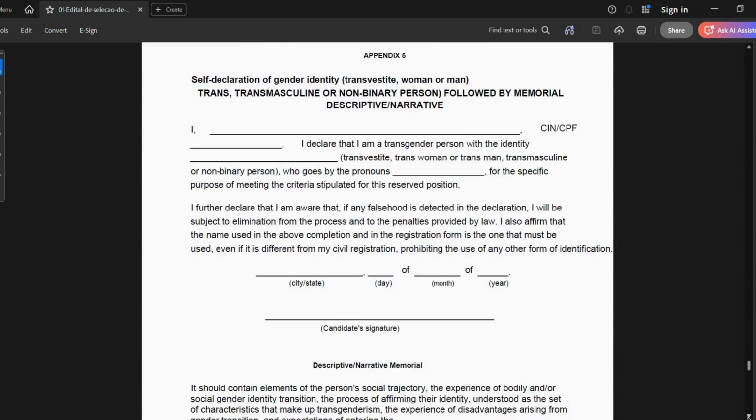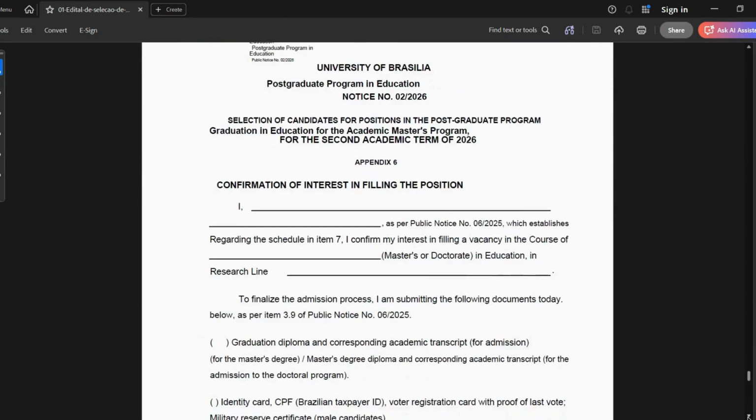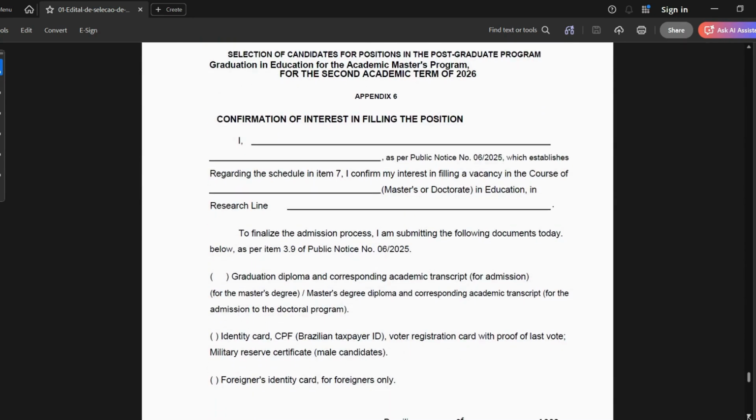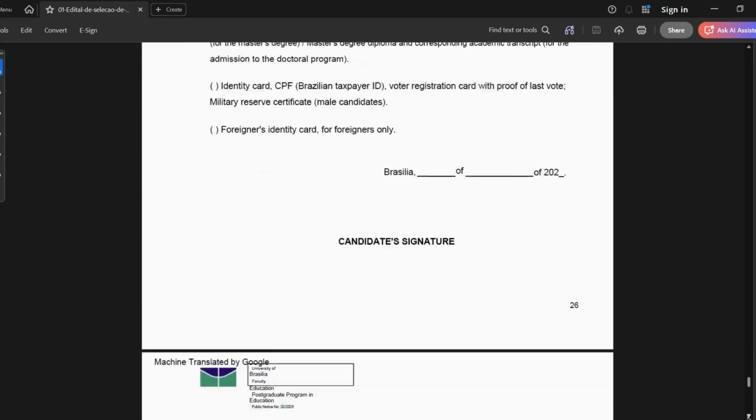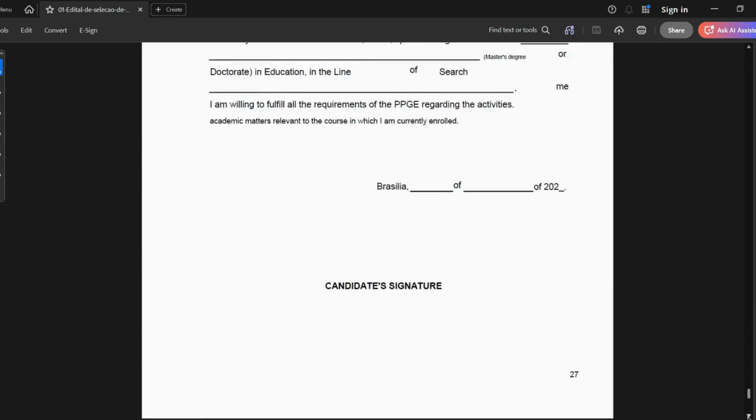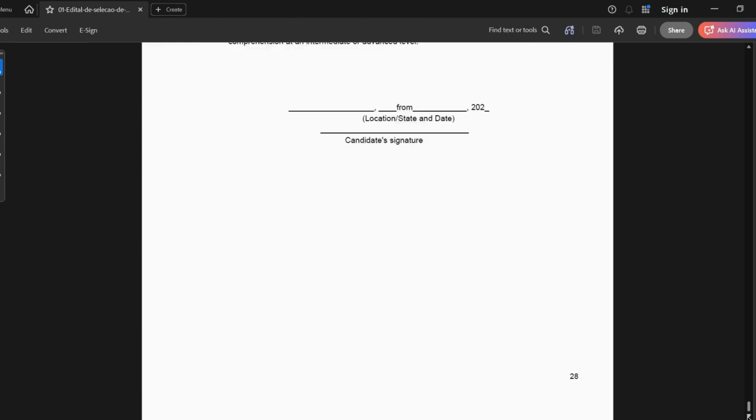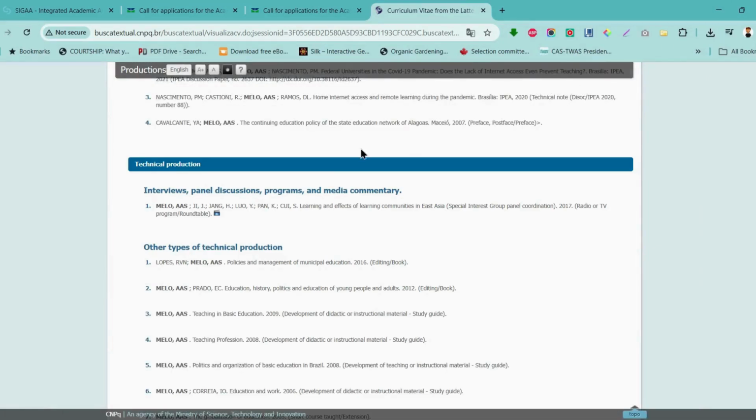Okay, this is for trans. This is the declaration you declare. Confirmation of interest in filling the form. So I think this is basically it. Going through this page 28, here we are. Good. So when you go through all this, you know exactly what you need.